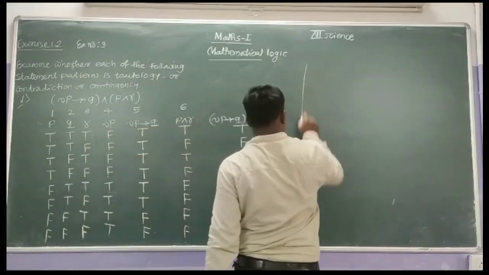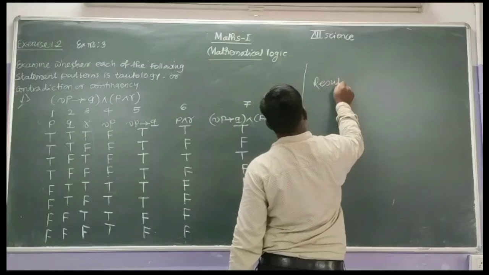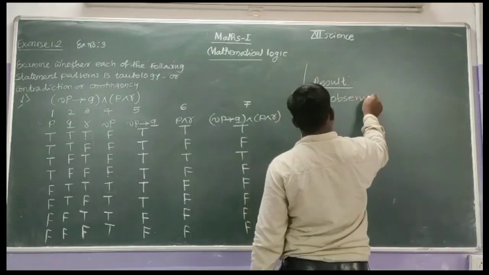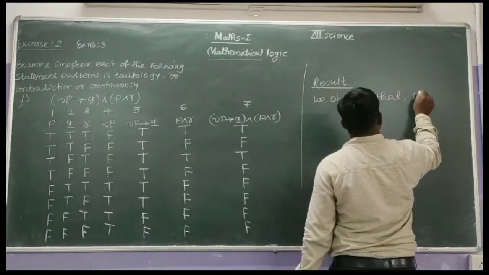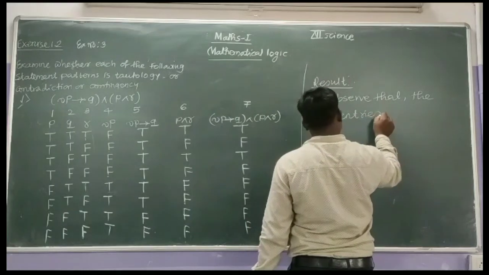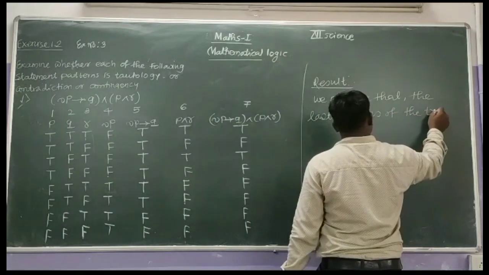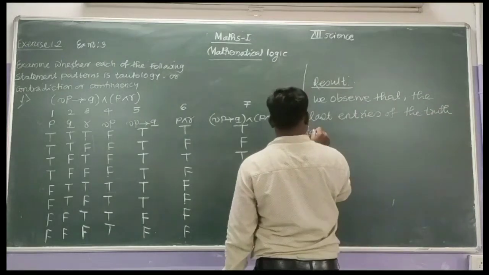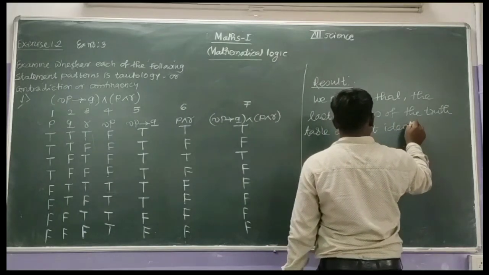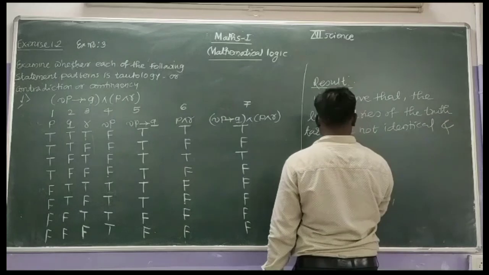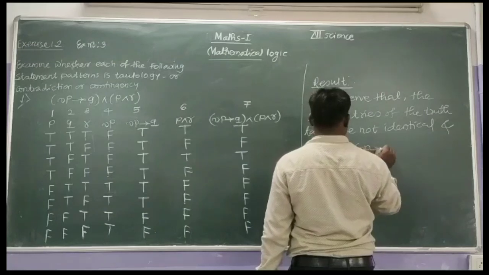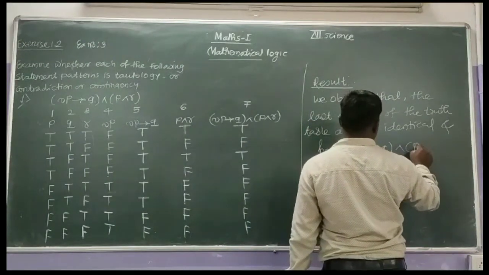Therefore the result is: we observe that the last entries of the truth table are not identical, and hence in bracket negation P implies Q, conjunction P conjunction R, is a contingency.